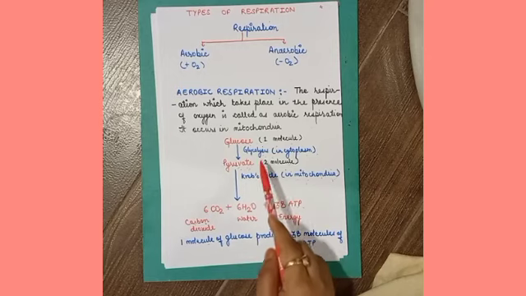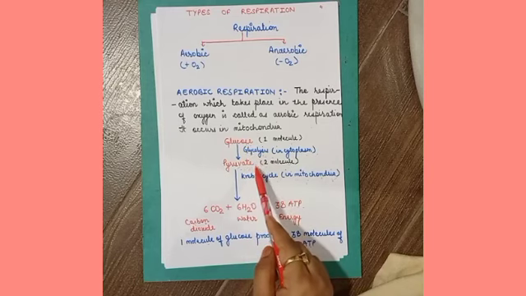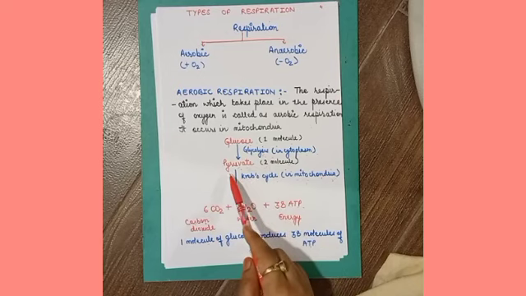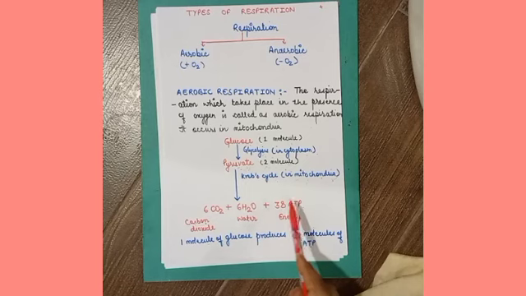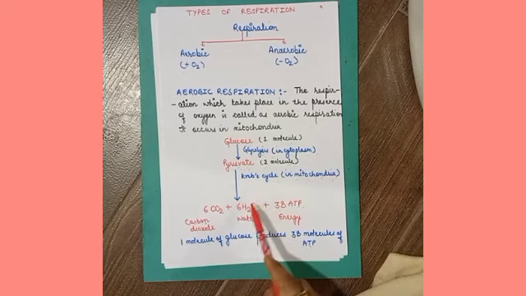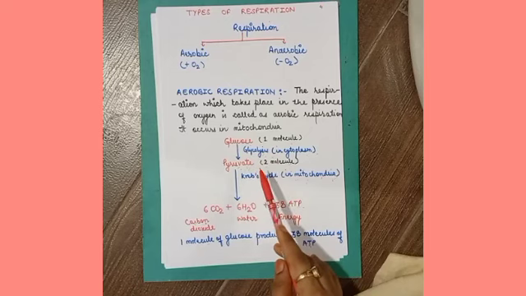Is it clear? Actually, glycolysis, the conversion of glucose into pyruvate, is not a one-step process. It consists of a number of steps. Similarly, the conversion of pyruvate into carbon dioxide, water, and 38 ATP is also not a single-step process. It also consists of a number of steps. So here it is not possible to explain each and every step. This is a short flow chart according to class 10th.